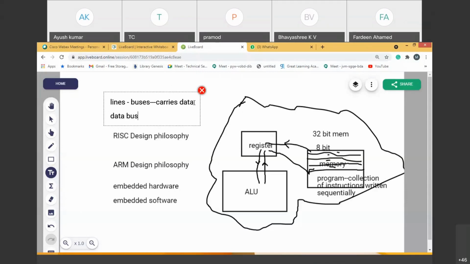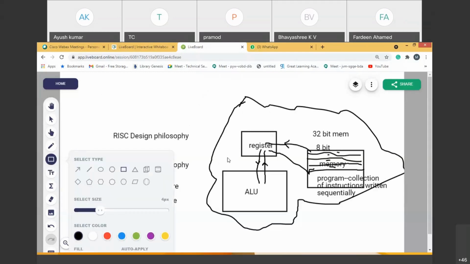Data bus, one which carries data; address bus, one which carries address only; and control bus, one which carries control signal only. So the control bus and address bus are usually hidden in the diagram, which is not shown because they do their job automatically. It means I didn't draw the unit which is called the control unit.